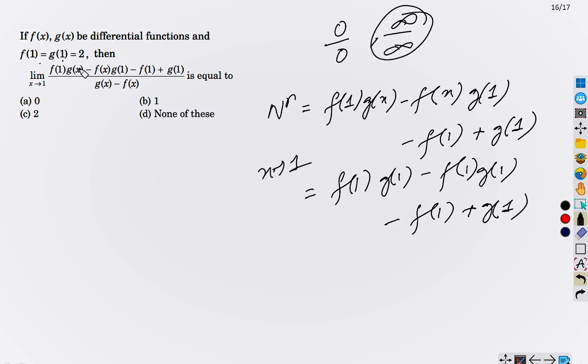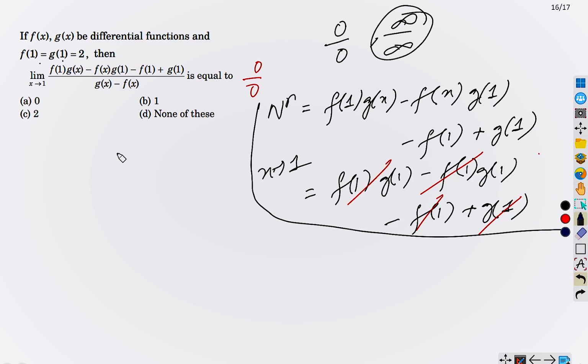Now f(1) equals g(1), so this will get cancelled out, and f(1) g(1) will also get cancelled out. So in the numerator we have 0, and in the denominator do we have 0? Yes, we also have 0 because g(1) equals f(1), right? So it is in the 0 by 0 form. So we can apply L'Hopital rule here.